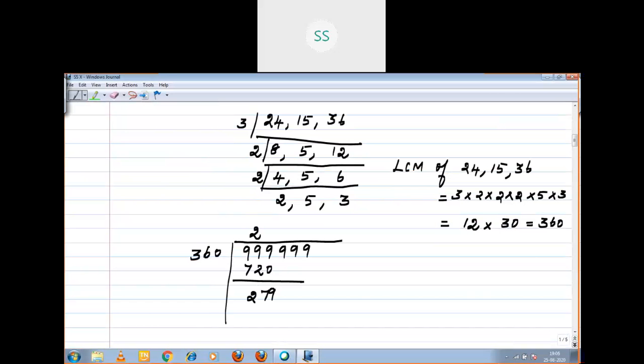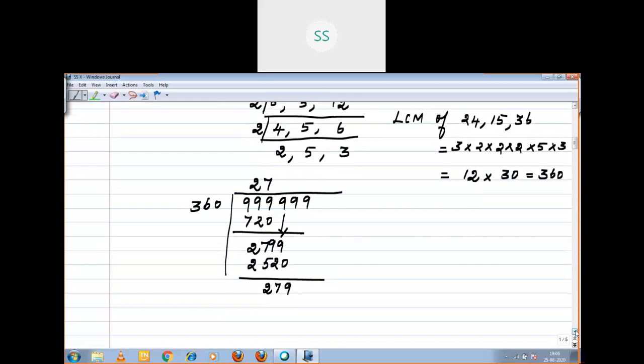Then you will bring one 9 down. 9, 3 7s are, that is 2520. Right. Now you see, again you bring one 9 down, again 7 times.